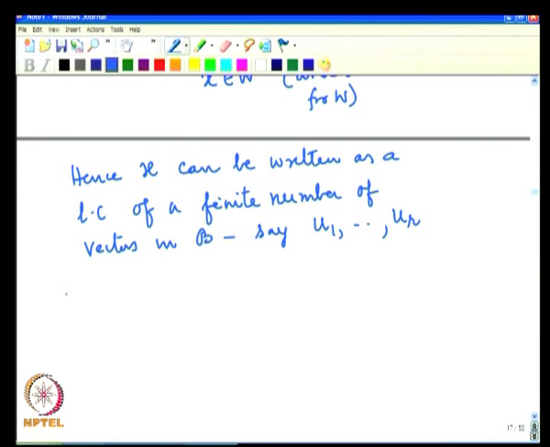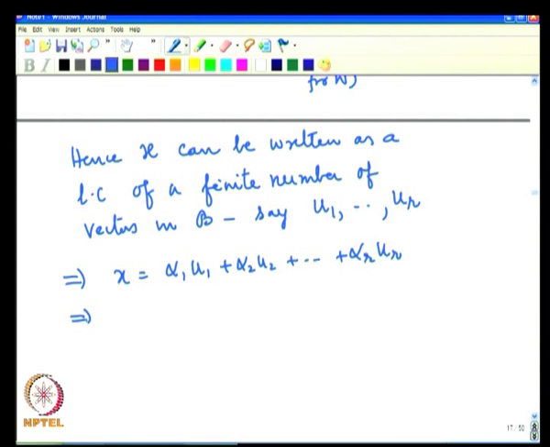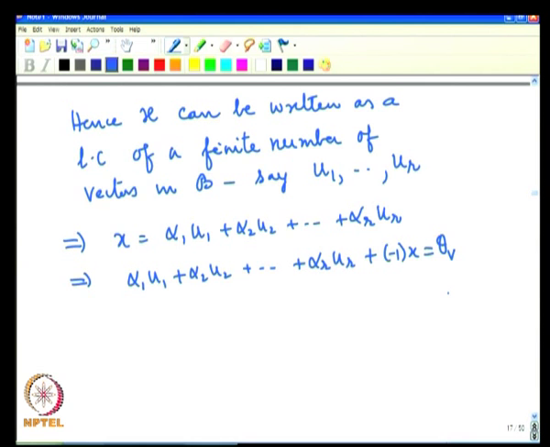What does that mean? That means x is equal to alpha 1 u1 plus alpha 2 u2 plus etcetera plus alpha r ur. Now, this says that alpha 1 u1 plus alpha 2 u2 plus alpha r ur plus minus 1 times x is theta of the vector space. This says that there is a non-trivial linear combination of these u vectors and the x vector which gives the zero vector. It is a non-trivial linear combination because the coefficient of x is minus 1.